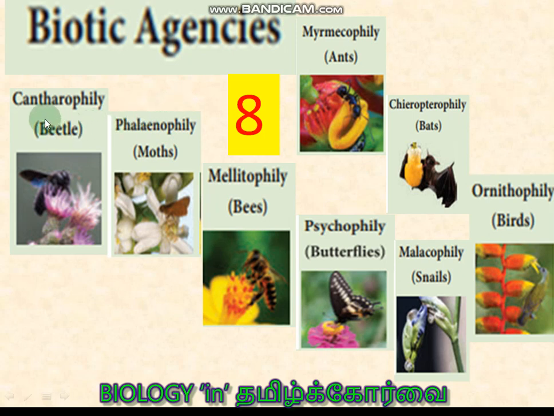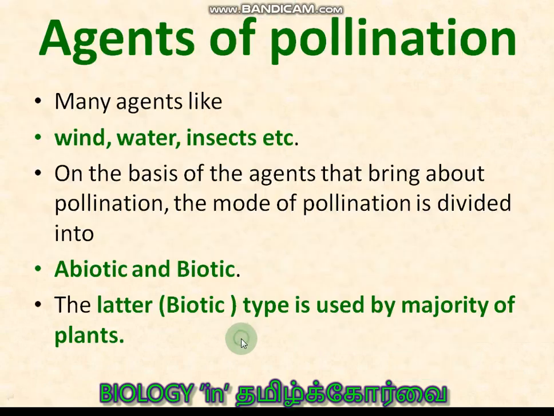Then different technical terms are applied for the various types of animals performing the pollination. If it is performed by beetles, Cantharophily; moths, Phalaenophily; bees, Melittophily; butterflies, Psychophily; snails, Malacophily; birds, Ornithophily; bats, Chiropterophily; ants, Myrmecophily. Okay, so please be thorough with these terms.